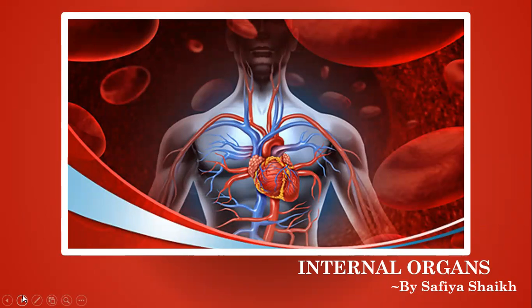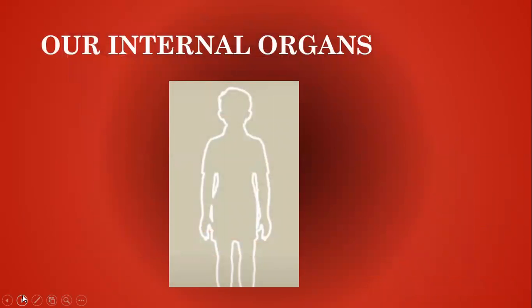Now children, before that, you have to do one thing. You just stand near a wall, or you can take a large piece of paper, and better you stand near a wall and tell your parents or your elder brother or sister to draw an outline.